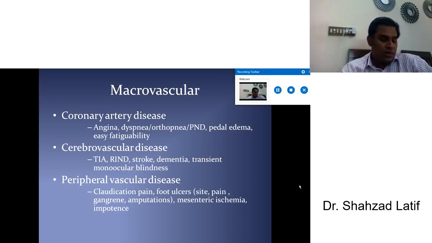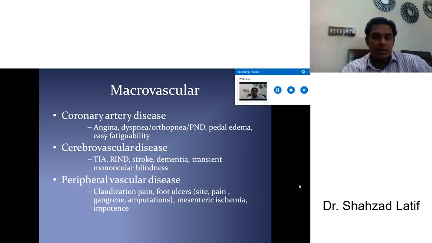Cerebrovascular diseases: any TIA, transient ischemic attack, stroke, dementia, transient monocular blindness. If any of these illnesses are present, that may be a complication of diabetes with macrovascular involvement. Peripheral vascular disease: any claudication pain, foot ulcer, a very common complication of diabetes, is diabetic foot.